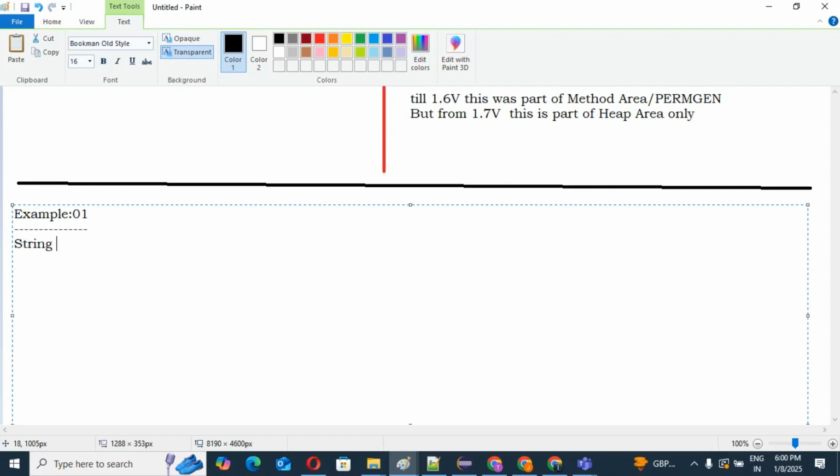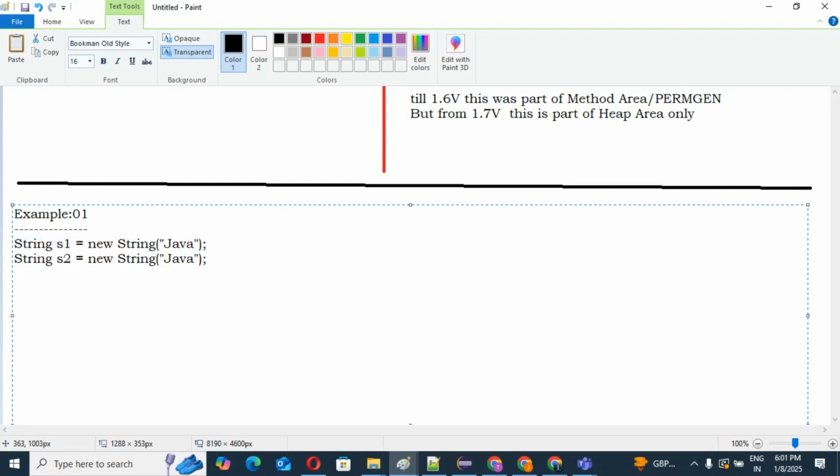String s1 equal to new String Java. Please concentrate, because with an example you will understand more. Then I will create one more object: String s2 equal to Java.